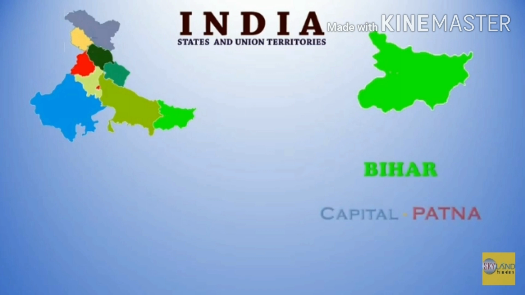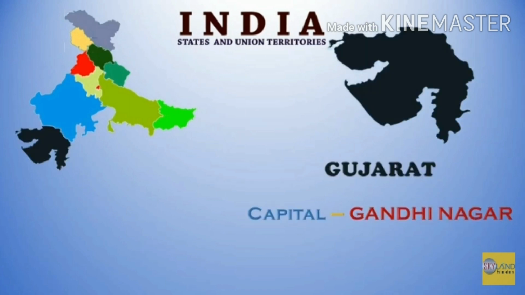The state Bihar is richest in terms of traditions and ancient history. Its capital Patna was one of the famous cities in ancient India. The 10th Sikh Guru Gobind Singh was born here. Gujarat is the 5th largest Indian state by area. Its capital is Gandhinagar. The famous temple Akshardham is located in Gandhinagar.